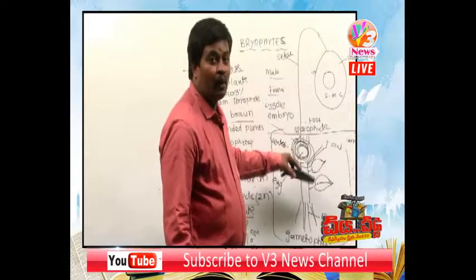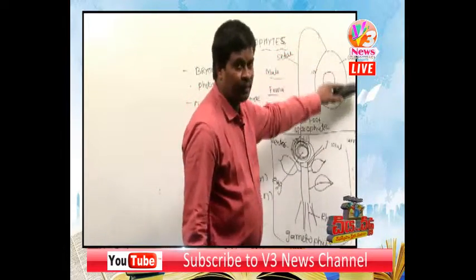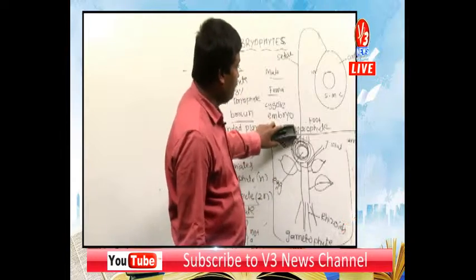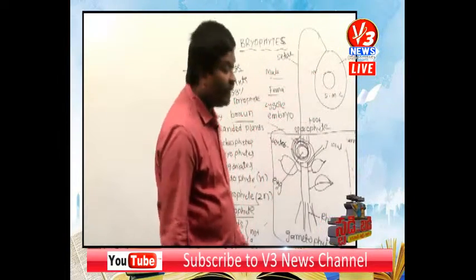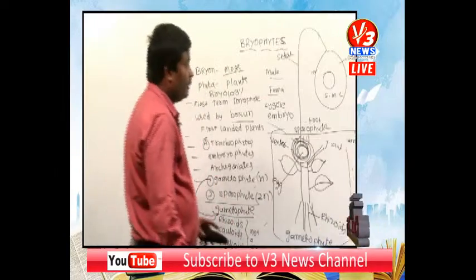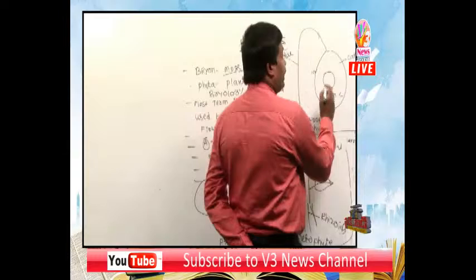The embryo develops into a sporophyte. Embryo diploid means the sporophyte is diploid. Sporophyte diploid means the foot is diploid, the seta is diploid, and the capsule is diploid.